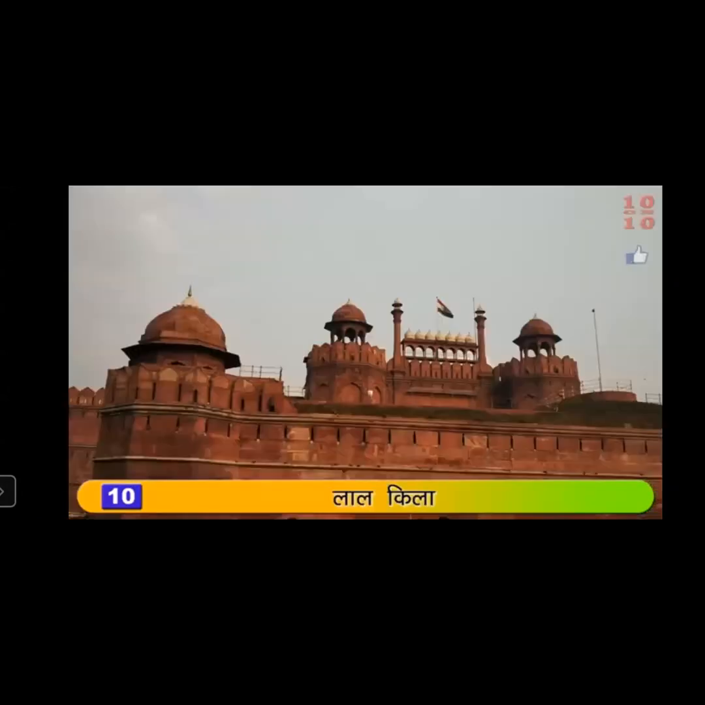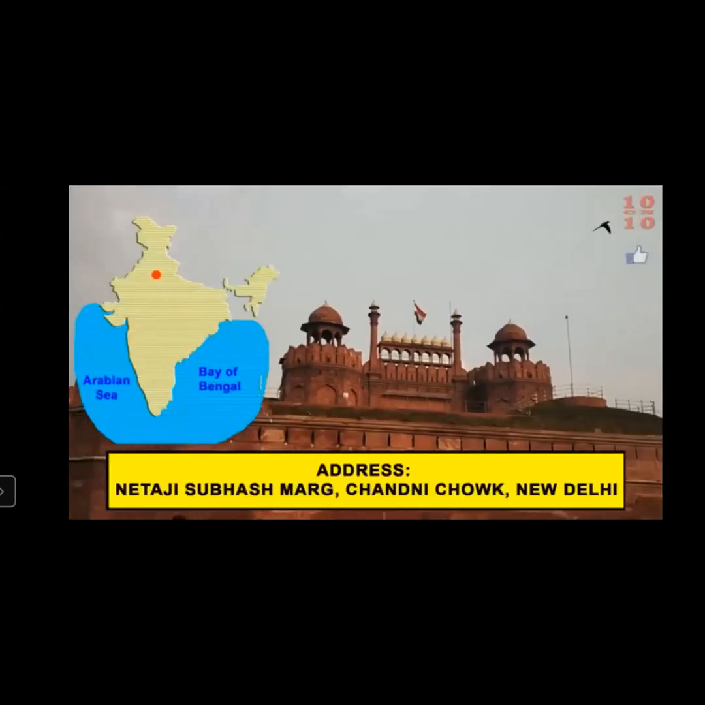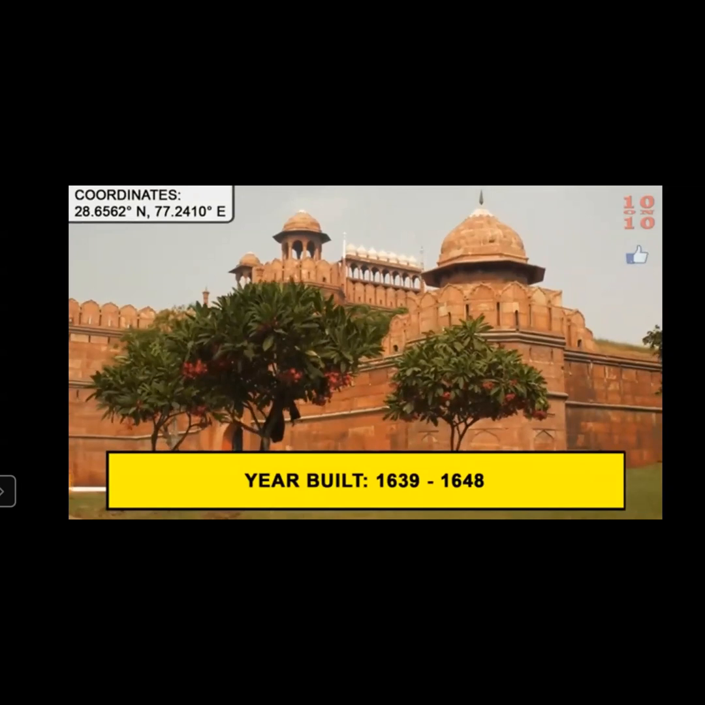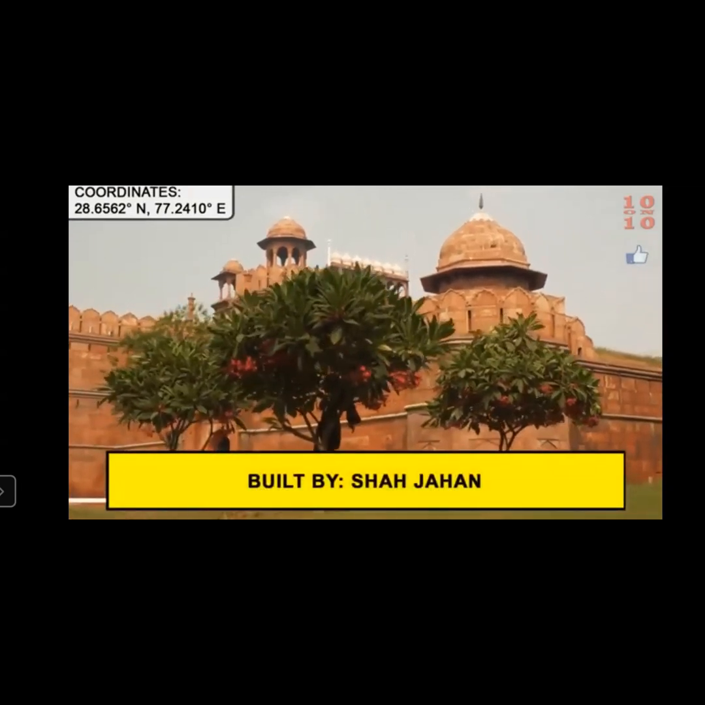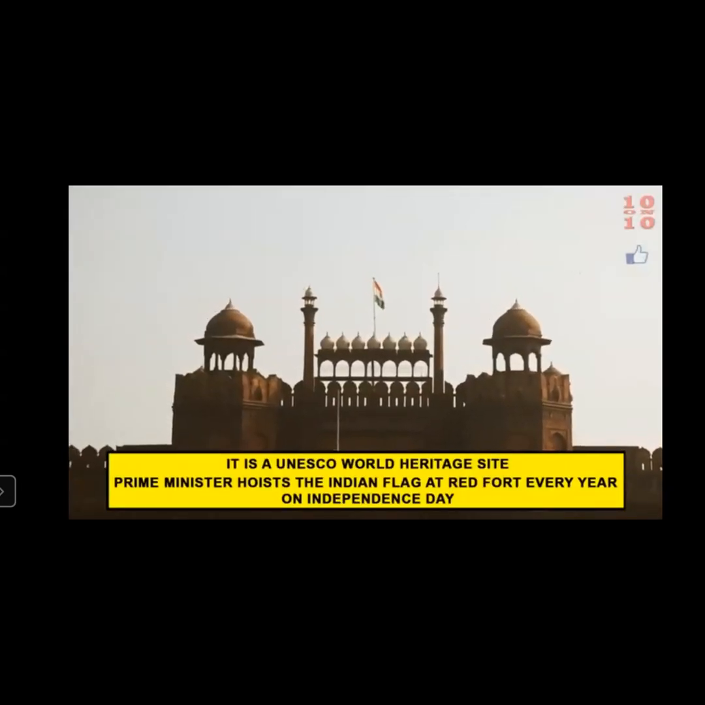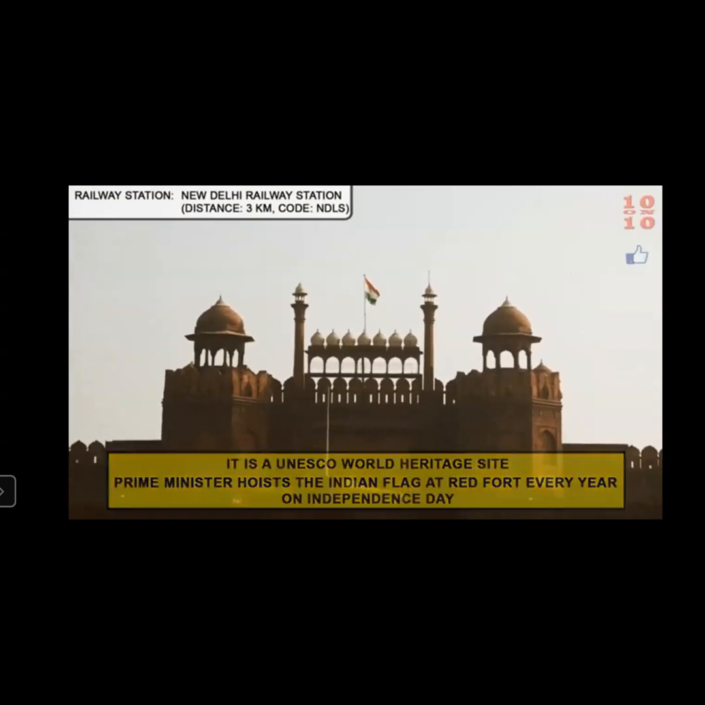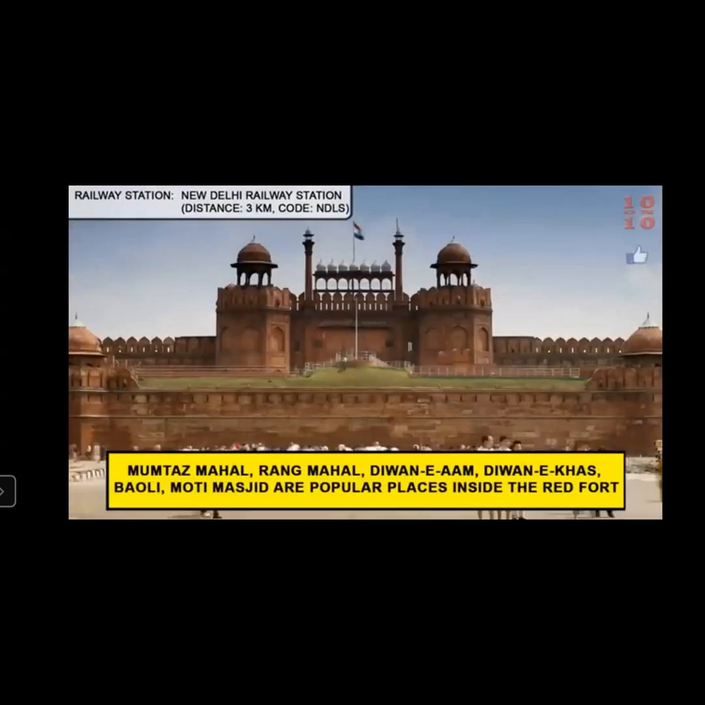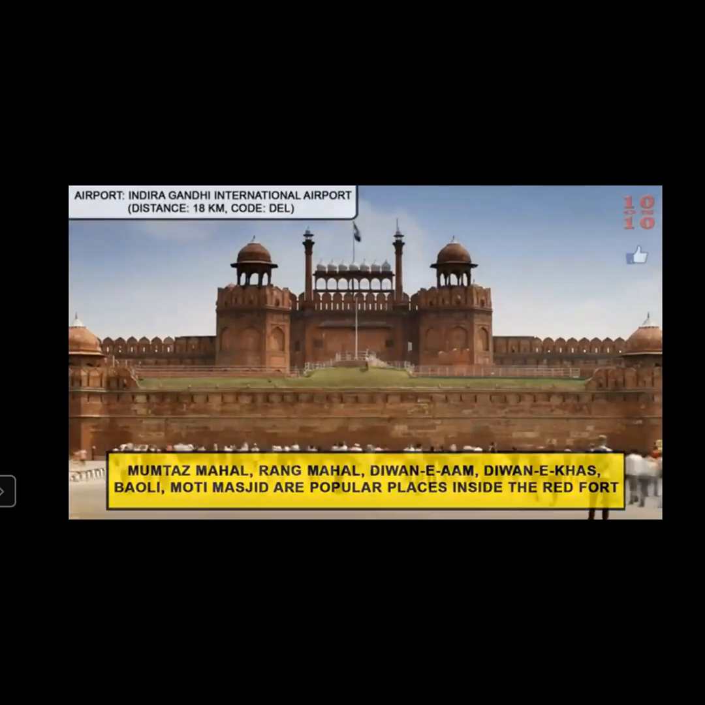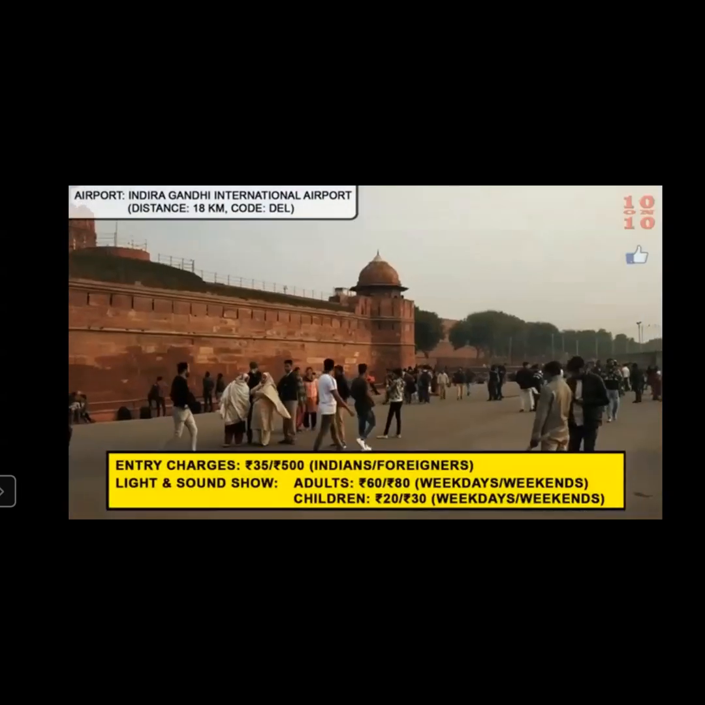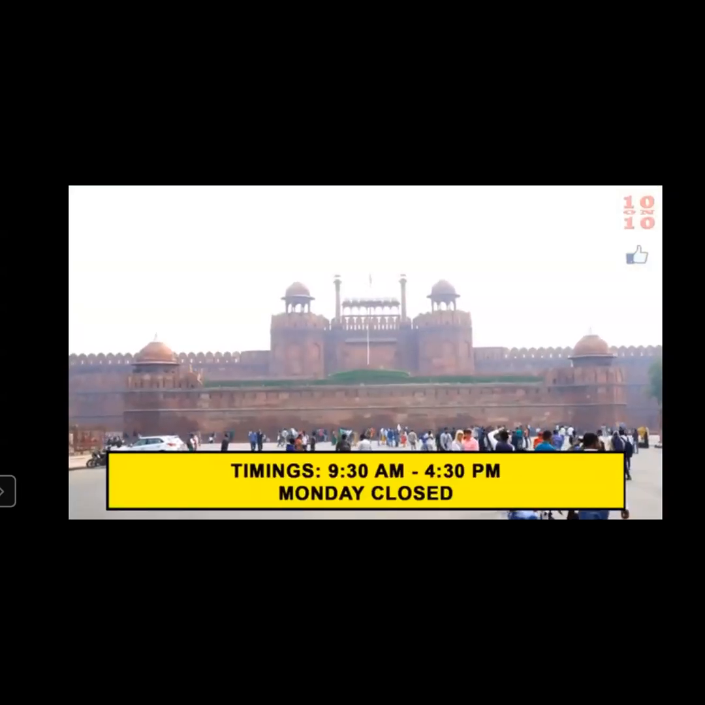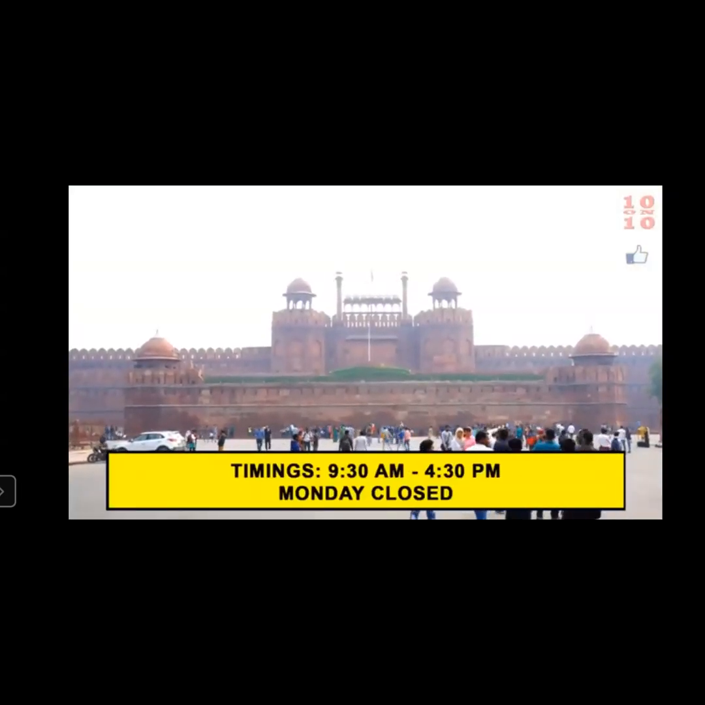Now, number 10, it is the Red Fort. It is in Chandni Chowk, New Delhi. The fort was built in the years 1639 to 1648, built by Shah Jahan. It is a beautiful fort. It is a UNESCO World Heritage Site, and the Prime Minister hoists a flag over there on Independence Day. Mumtaz Mahal, Rang Mahal, Diwan-e-Aam, Diwan-e-Khas, Baoli, Moti Masjid, all these places are there in the Red Fort. And you can see the entry tickets also there, different for the Indians and different for the foreigners, and of course the timing to visit these places.